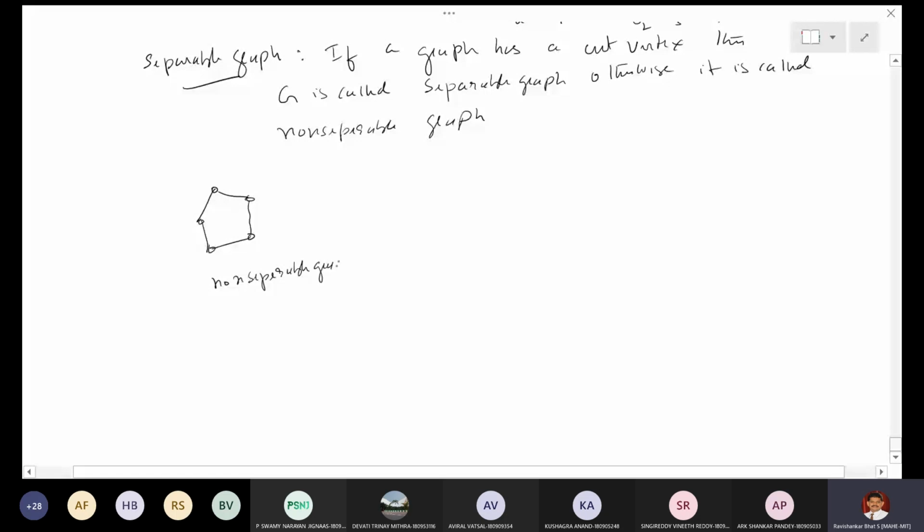Now, if I take something like this, this vertex v is a cut vertex, because if you remove it the graph is disconnected, therefore it is a separable graph. That is the example for separable and non-separable graphs. Now, coming to this.